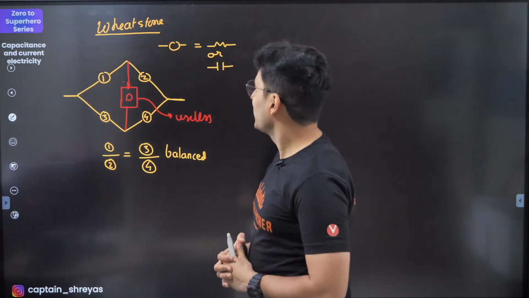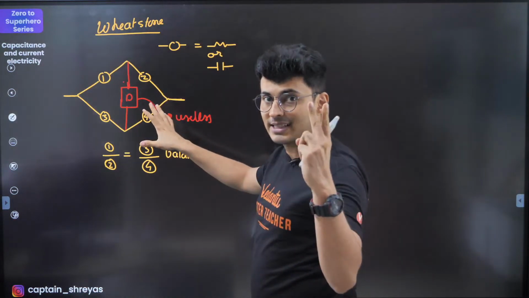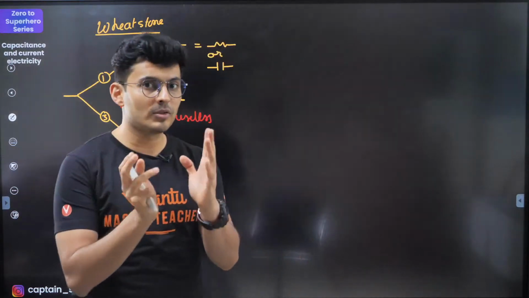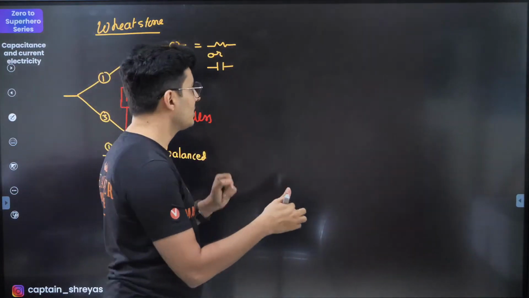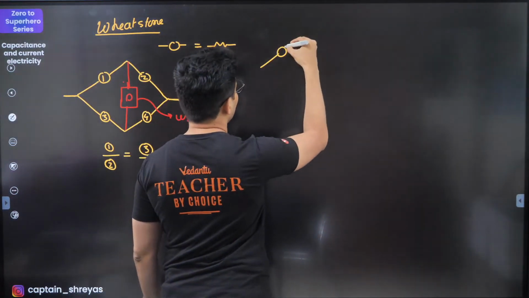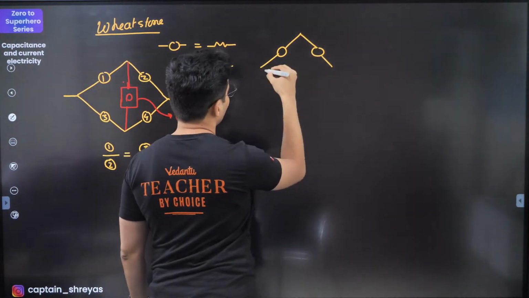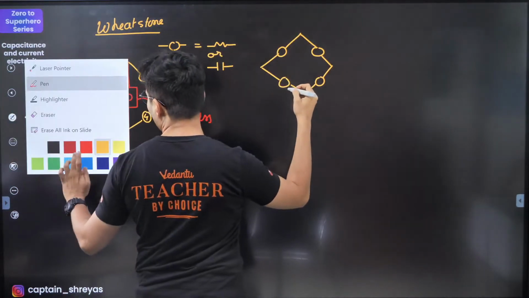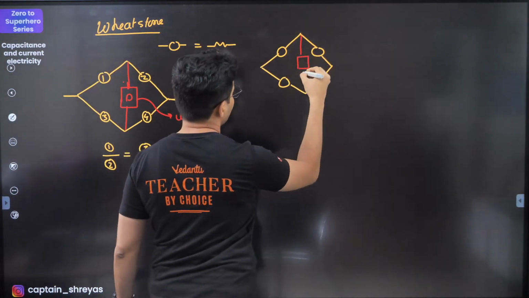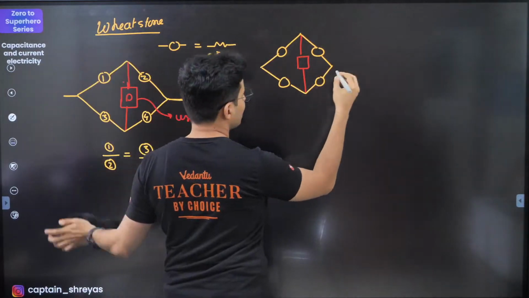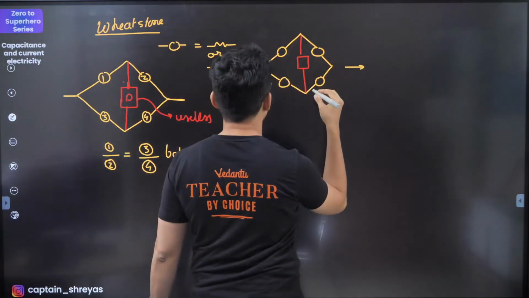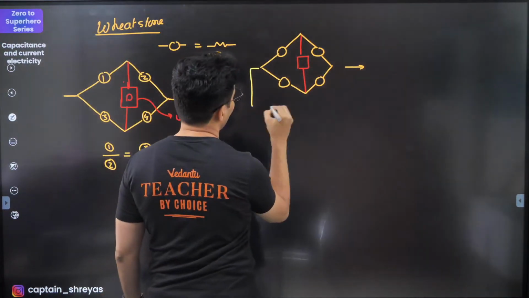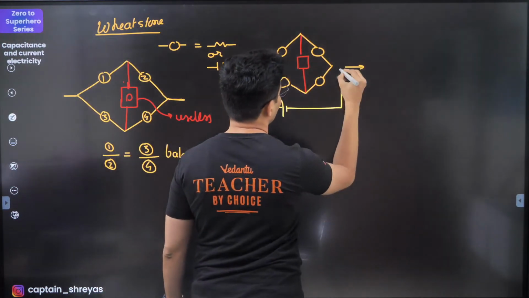Okay. So this is one thing. Now the second thing which I want to tell you is that a Wheatstone bridge can come in different forms. You should know all the forms of Wheatstone bridge. One of the forms is this one, which I just showed you. Okay, and you obviously have that device which can be removed. Another form is basically something like this. Observe. By the way, you might have a battery connected over here like this.